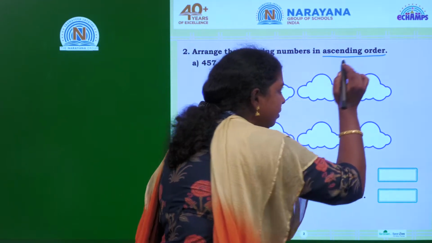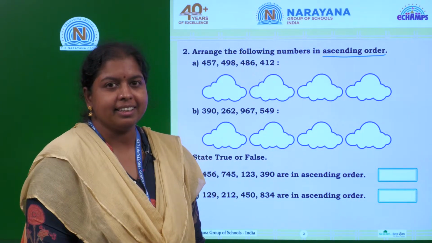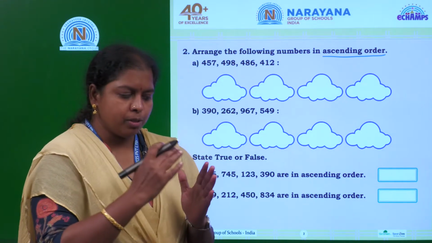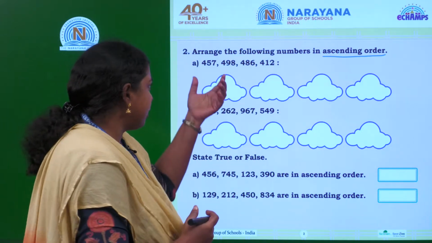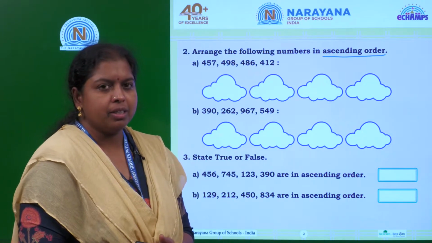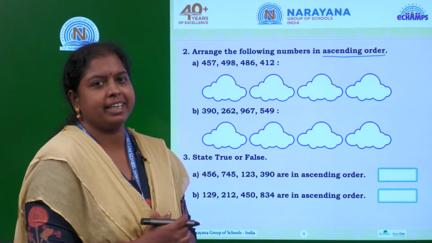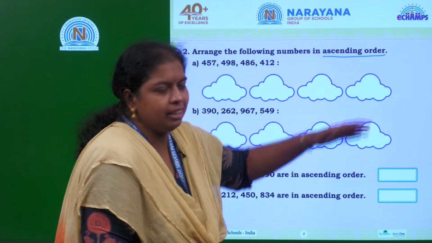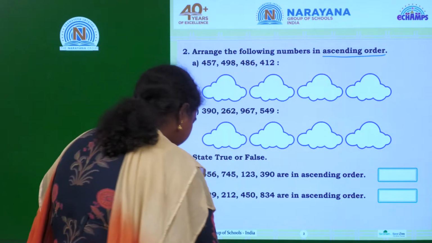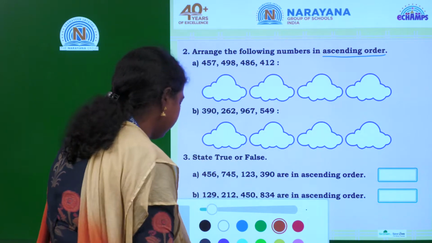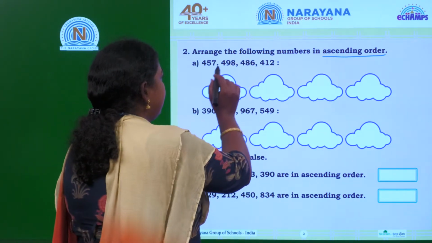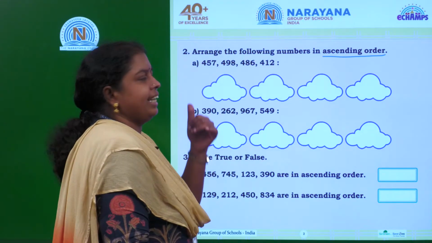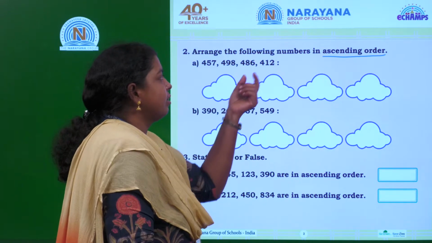You have to write the digits from smallest to greatest. Okay? From smallest to greatest. At first you need to arrange the given numbers from smallest to greatest. Then you have to write them here so that you will get the numbers in ascending order. What is the first number? 457, 498, 486, 412.